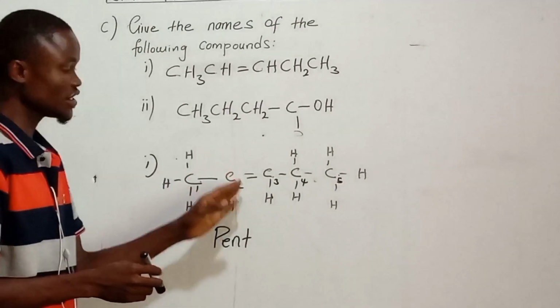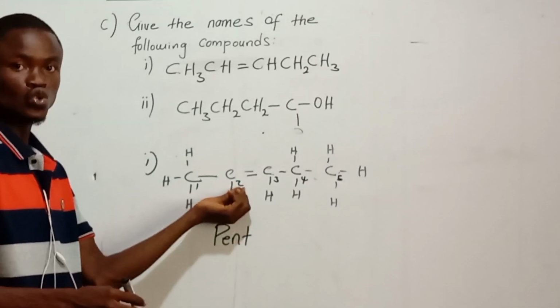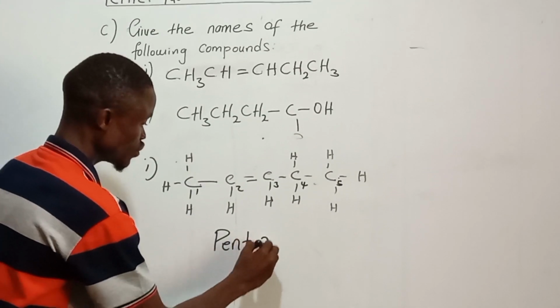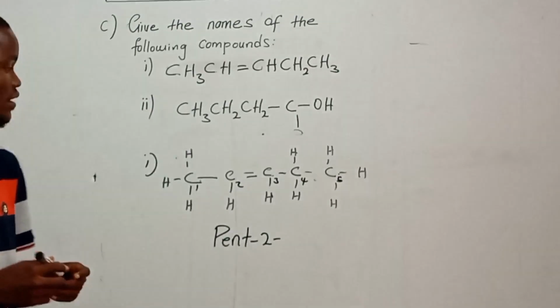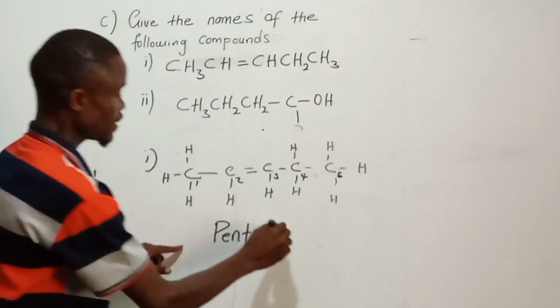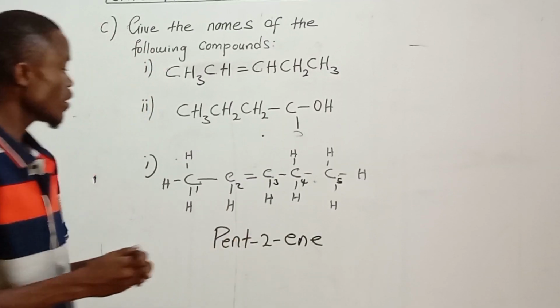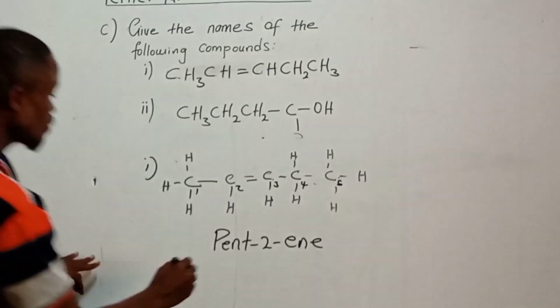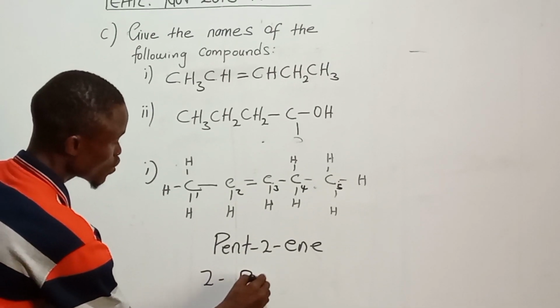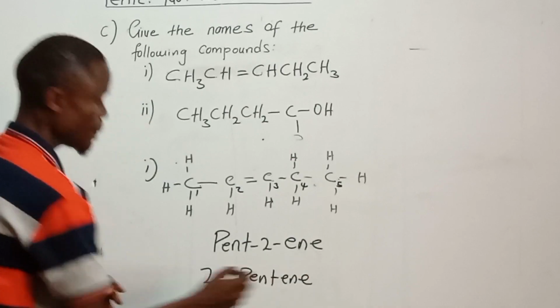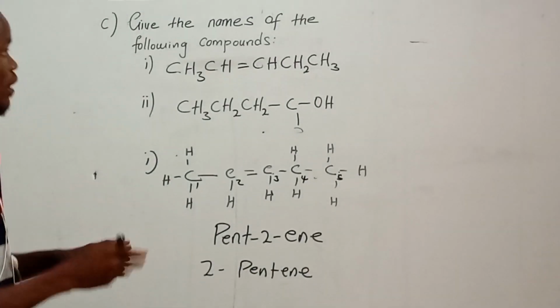So where the double bond is, which carbon number is it? Carbon number 2. So hyphen 2, hyphen, then you write what? "ene". So pent-2-ene, or you can say 2-pentene. So this is the name of this compound.